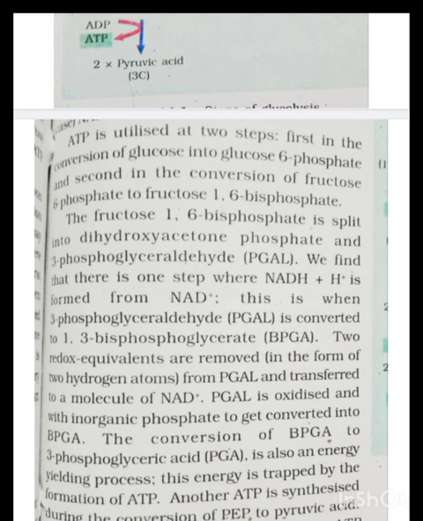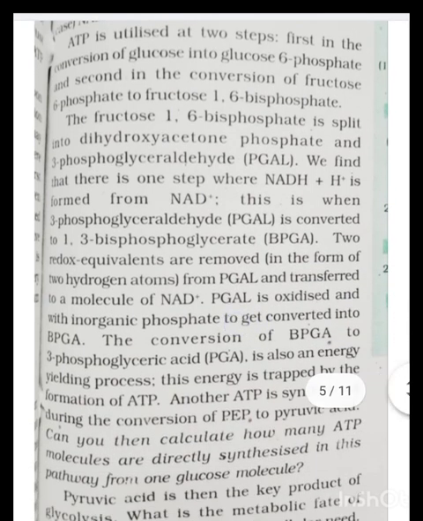The conversion of BPGA to 3-phosphoglyceric acid is also an energy yielding process. This energy is trapped by the formation of ATP. Another ATP is synthesized during the conversion of phosphoenolpyruvate to pyruvic acid. Pyruvic acid is then the key product of glycolysis.